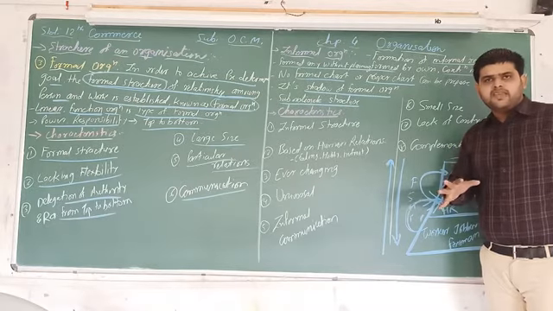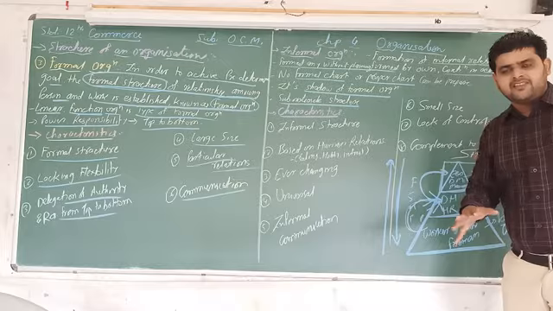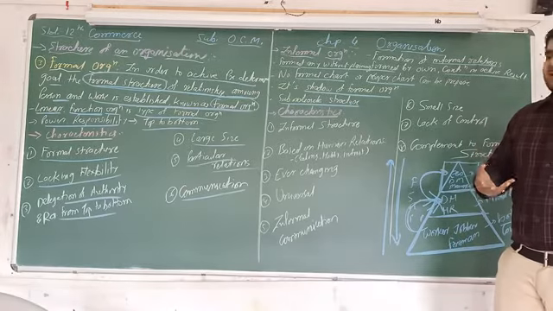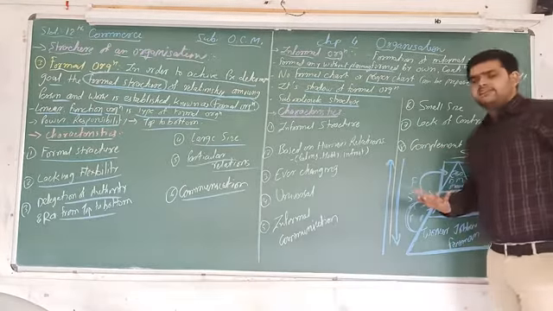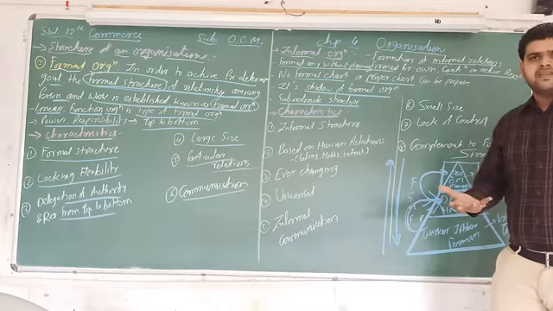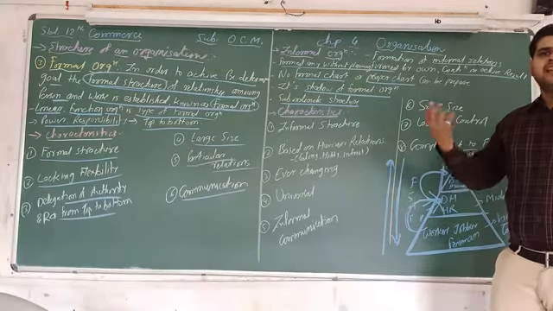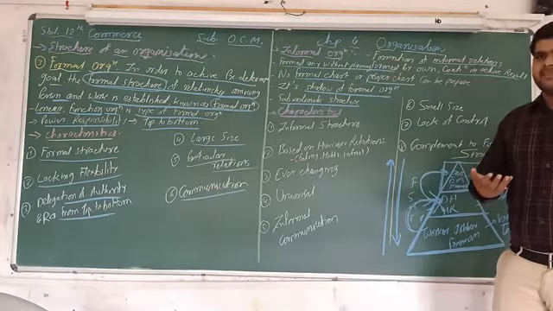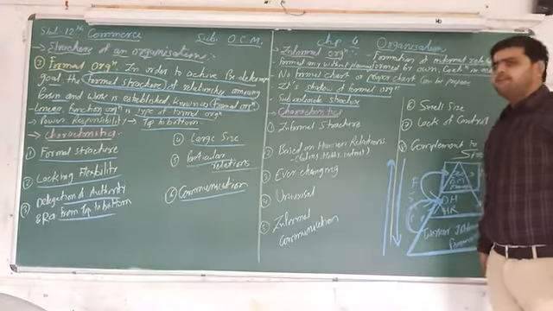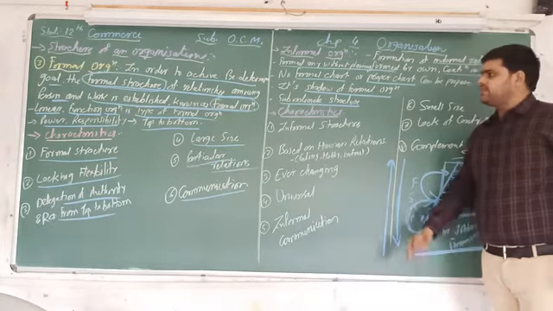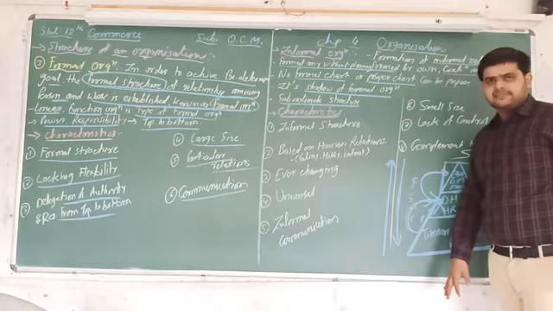No communication criteria is there. You can speak anything. The best example is our friend circle. Either we are working or at home, our human relations are there, and that is informal organization. So this is the meaning of informal organization.